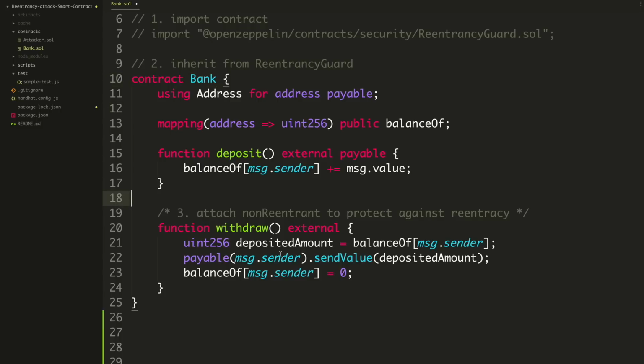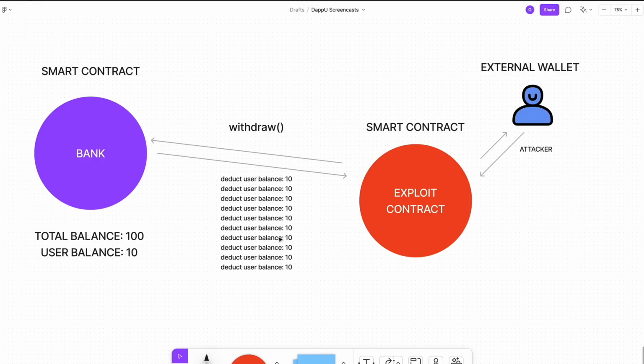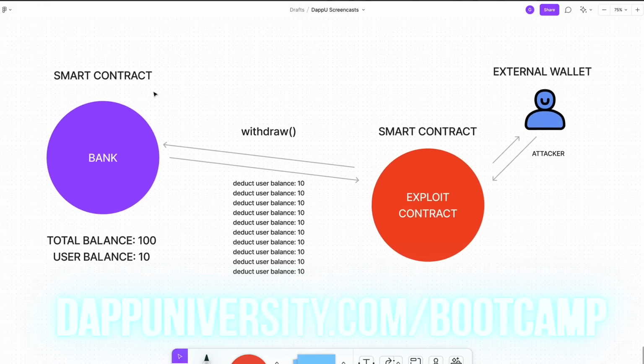So why is that? Because if it calls deposit, then it has updated the mapping, and you can just withdraw the amount from that over and over again. So I'll show you what that looks like. Inside the attacker, this is the second smart contract. You can see it here. Essentially, that's what you're going to do.